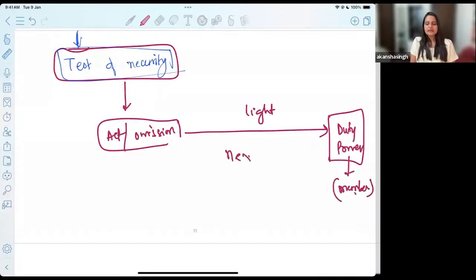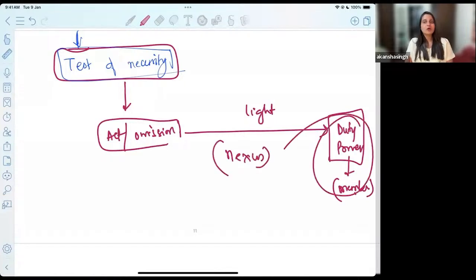Does it have any nexus with you exercising your power? If yes, it passes the test of necessity, and for that you can be granted protection and immunity. If no, then the test of necessity tells us that no immunity shall be granted for this particular act or omission, be it an offense or not an offense.